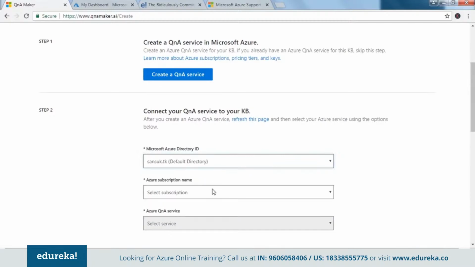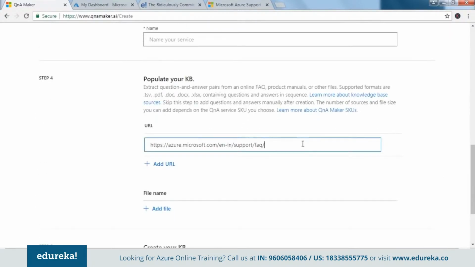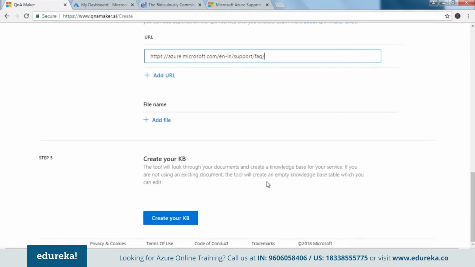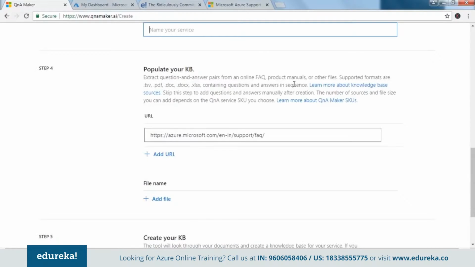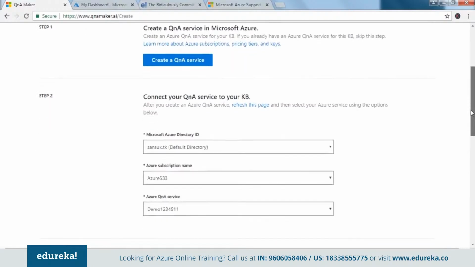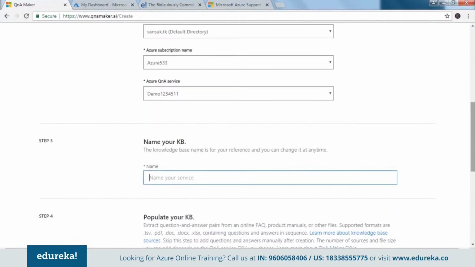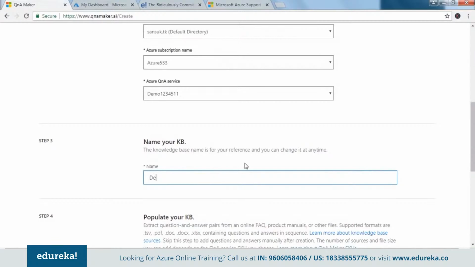Now let me select the default account that I have, my subscription name, and the service which I just created. URL, I paste it here, and then I say create. Knowledge base name cannot be empty. Okay, I forgot to enter the name. Let it be the same as we've already entered. What was the name? Okay, let's come here first. It's demo 1234511, right? So let me just give in that name.